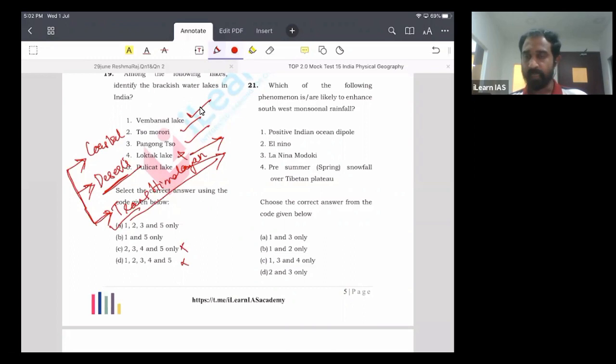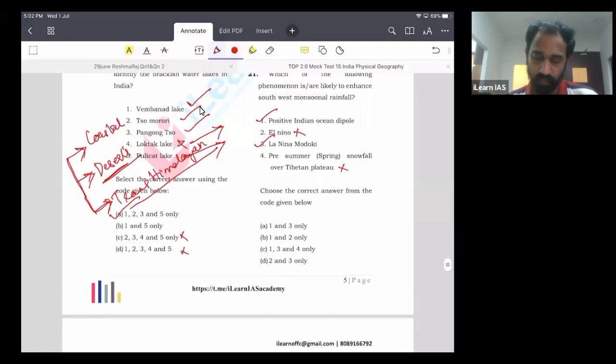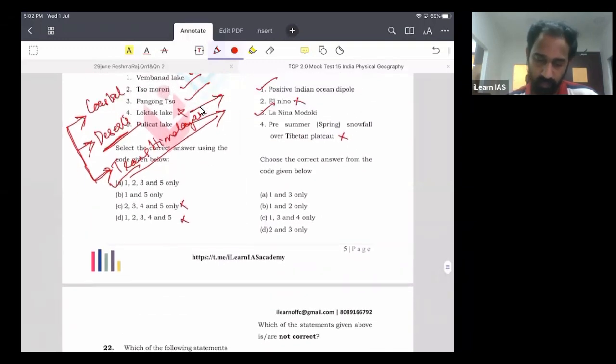So what can act as detrimental for proper monsoon or reduce monsoon rainfall? One is the snowfall in the Tibetan highland. Second is El Nino. Then there is El Nino Modoki, and then there is the negative Indian Ocean dipole. So you have to identify those phenomena which help the southwest monsoon, which will be the positive Indian Ocean dipole and La Nina Modoki. Both El Nino and pre-summer snowfall will be detrimental for monsoon rainfall. So the answer is 1 and 3 only, A.